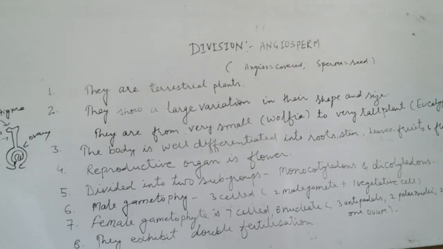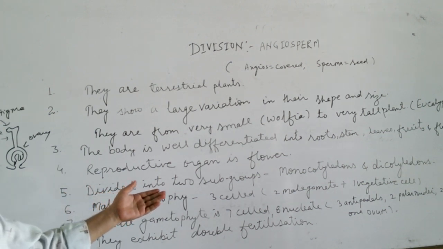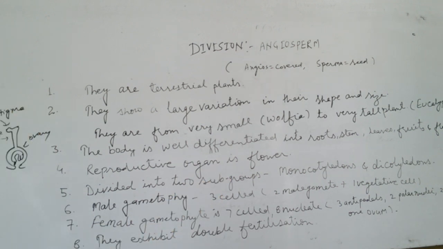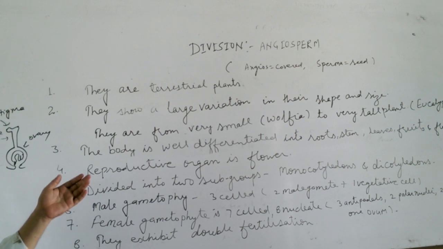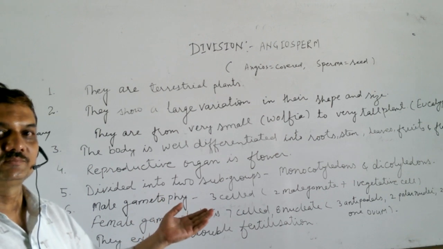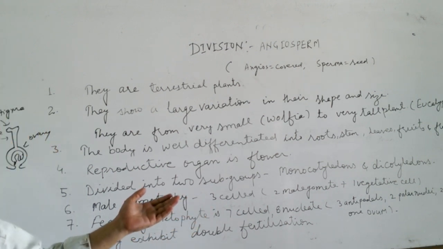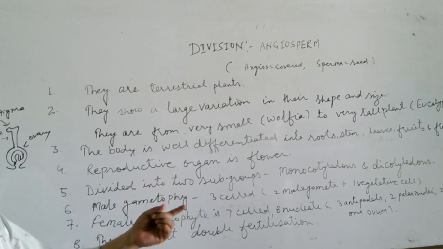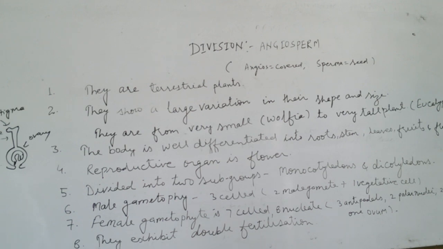The anther produces pollen grain, and pollen grain matures into a male gametophyte, which is a three-celled structure. It contains two male gametes and one vegetative cell or nucleus. The female gametophyte is comparatively more elaborate, in the form of the embryo sac. It contains 7 cells and 8 nuclei: 3 antipodal cells, 2 polar nuclei in the form of a central cell, 2 synergids and 1 ovum. Angiosperms exhibit double fertilization.